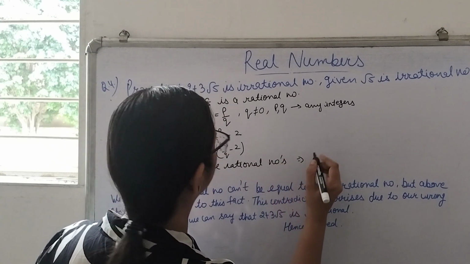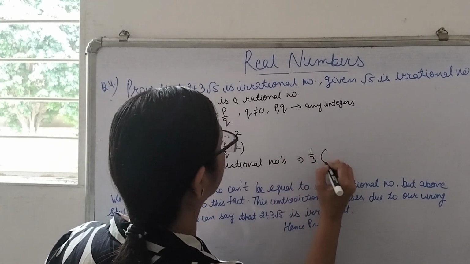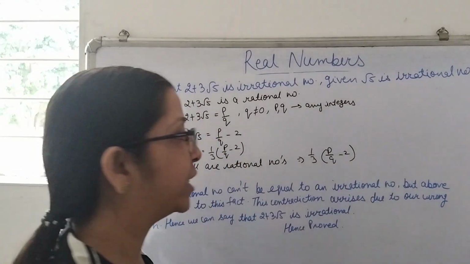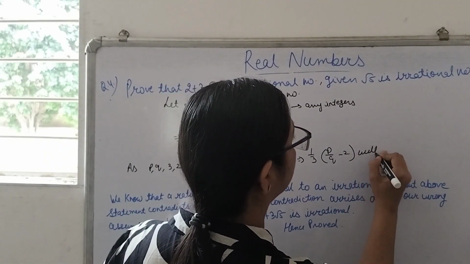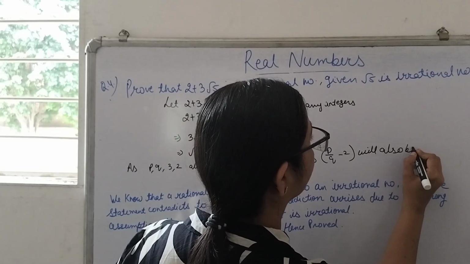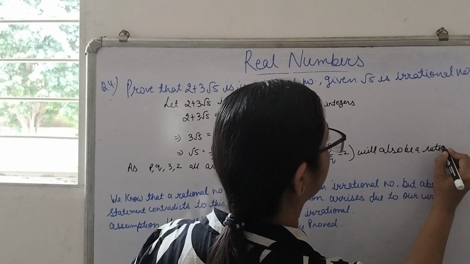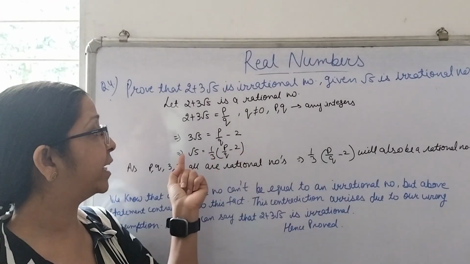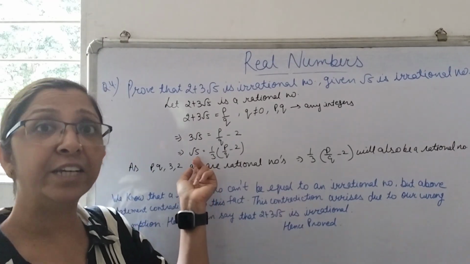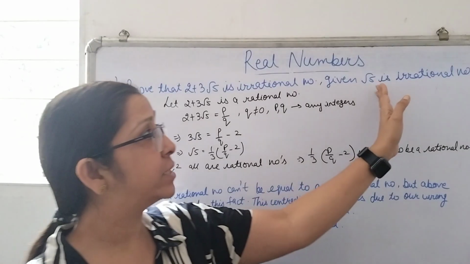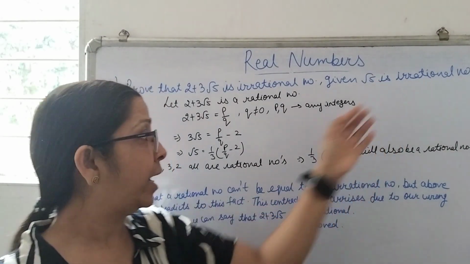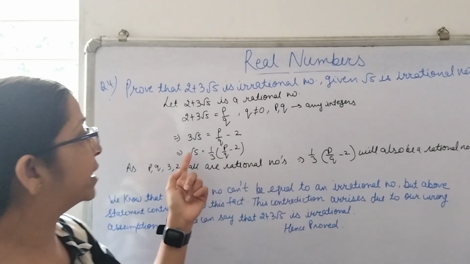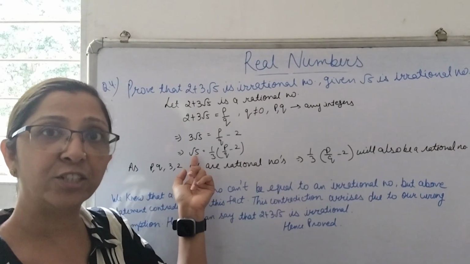Therefore, 1 upon 3 times P upon Q minus 2 will also be a rational number. Now we also know that a rational number cannot be equal to an irrational number. It is given to us that root 5 is irrational, and we have just proved that this is rational.